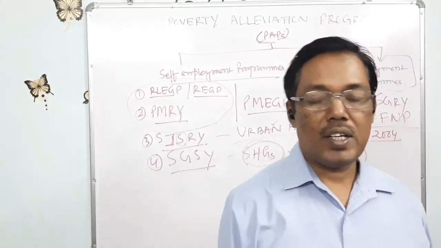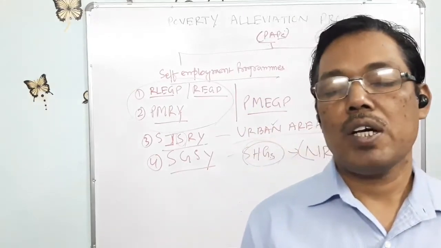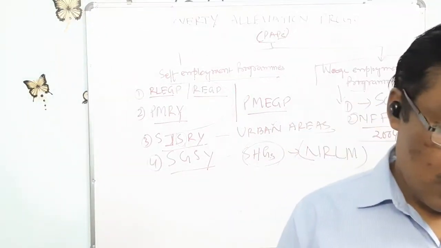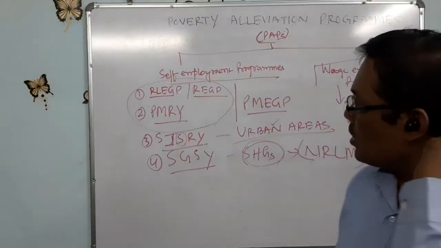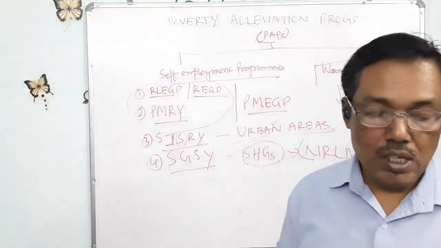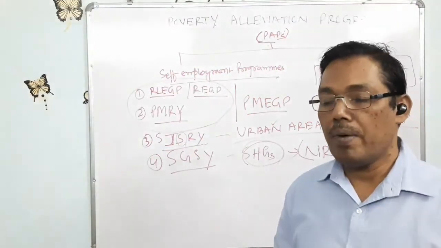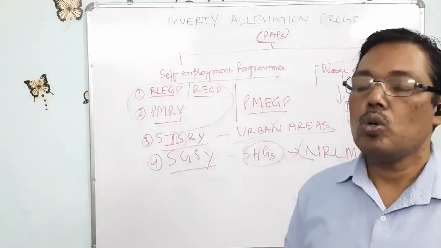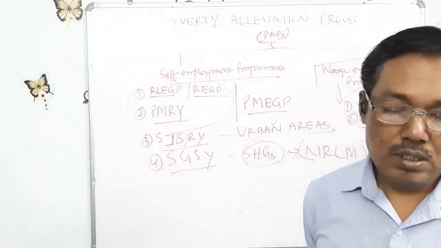So whichever government comes, this program cannot be postponed. So these are the different poverty alleviation programs launched by the government from time to time to remove poverty. Thanks to all of you.